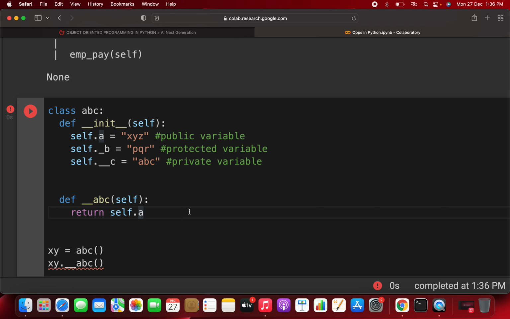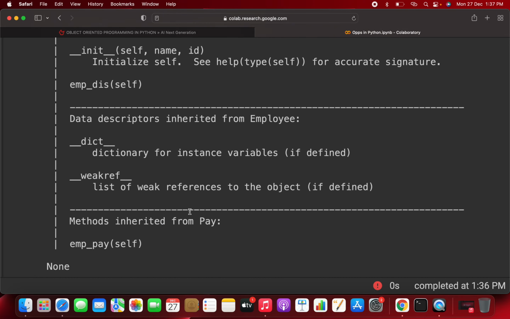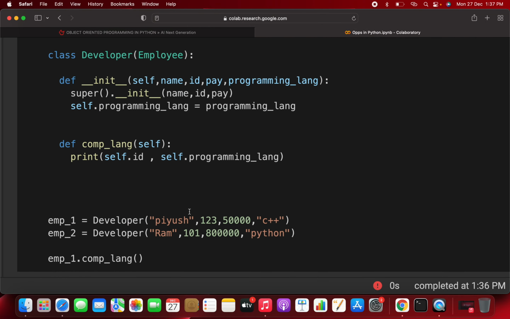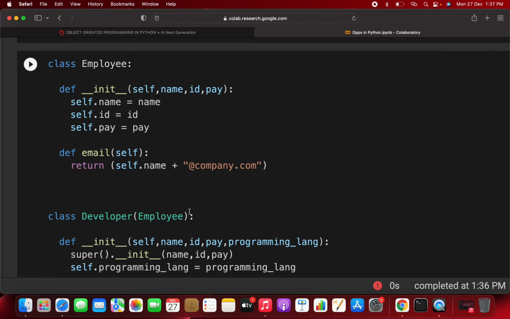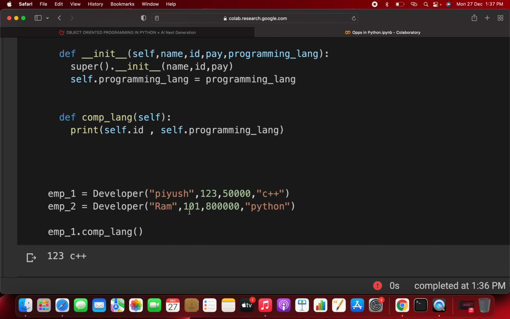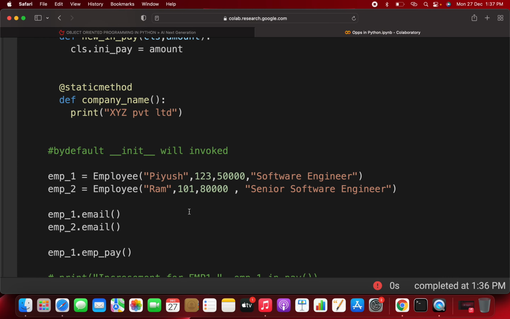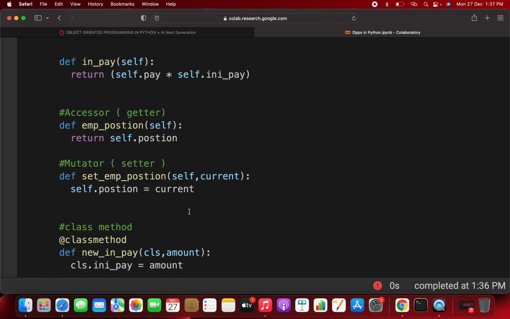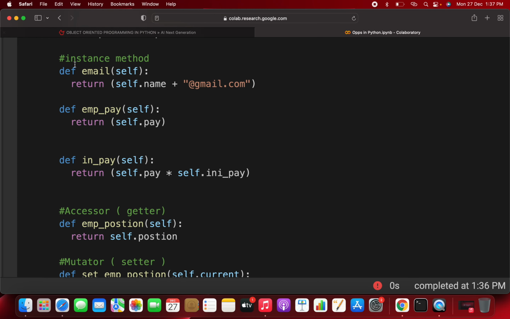Now I'm going into more depth. If I want to change the c variable, because you are unable to access its value, you can use the concept of getter and setter, which we already did in the previous class, in the instance method.